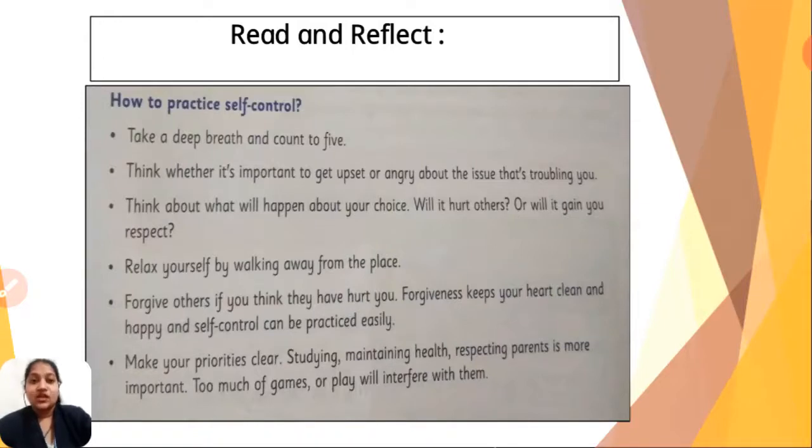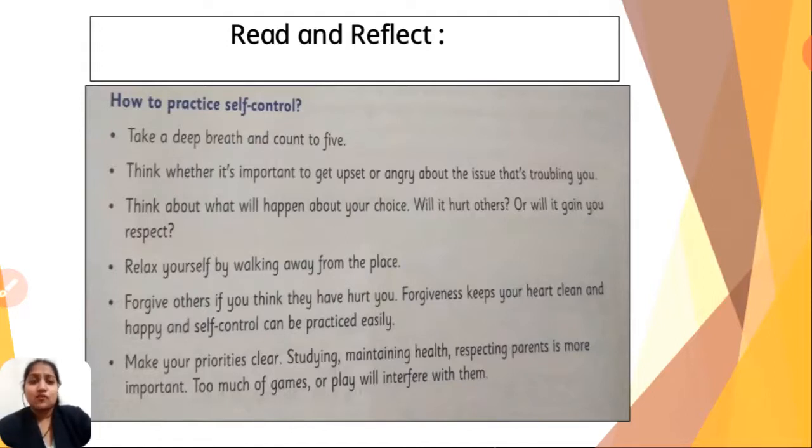Okay. Next, think whether it's important to get upset or angry about the issues that are troubling you. So whichever issue is troubling you, you may sometimes get upset, you may get angry also. So first of all, you need to think what action you need to take, right?